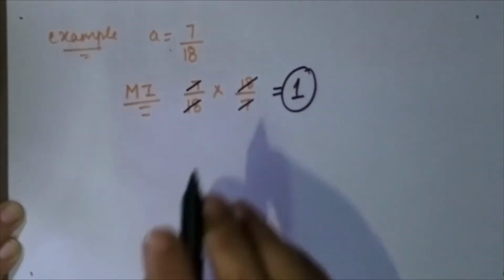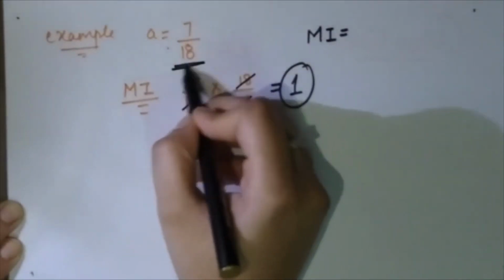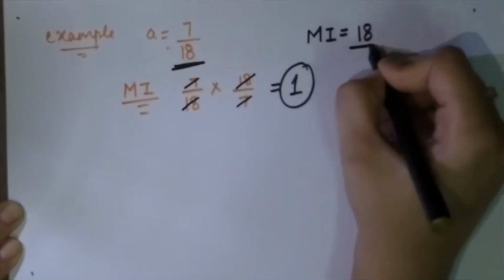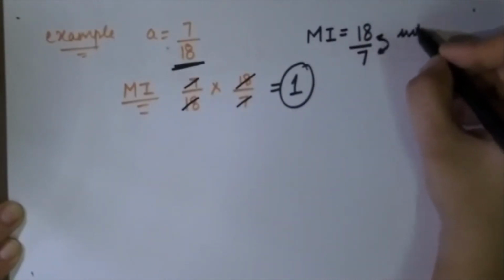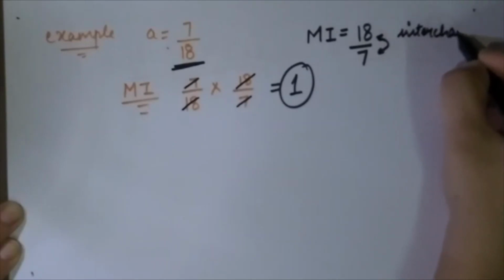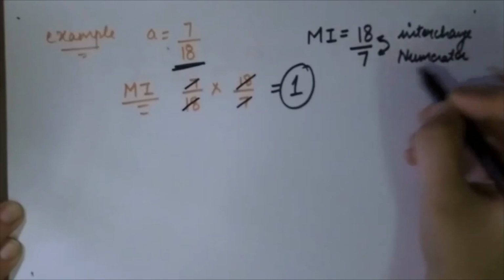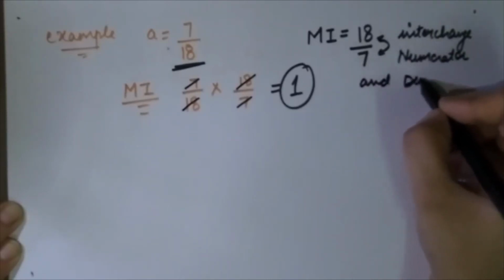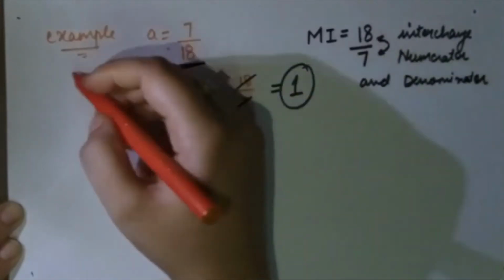So simply you need to understand that multiplicative inverse is the simple inverse of a, that is 8 by 7. Just interchange numerator and denominator. I hope this is very much clear. Now, this was for the multiplicative.